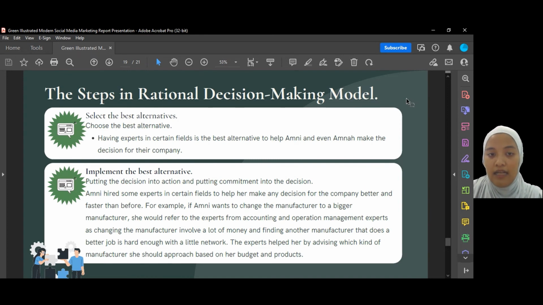So Amni hired some experts in certain fields to help her make decisions for the company better and faster than before. For example, if Amni wants to change the manufacturer to a bigger manufacturer, she will refer to the expert from accounting and operation management, as changing the manufacturer involves a lot of money and finding another manufacturer that will do a better job is hard enough with a little network. The expert will help her by advising which kind of manufacturer she should approve based on her budget and future products.